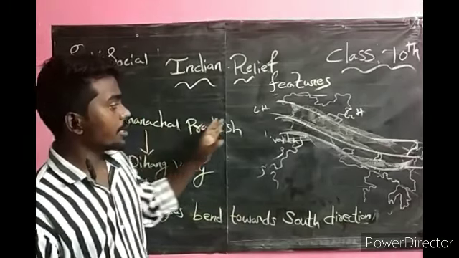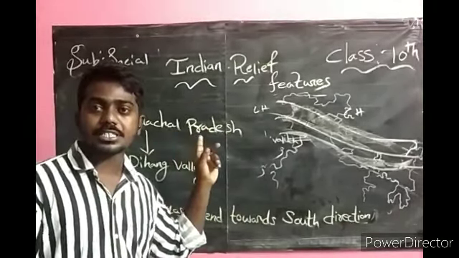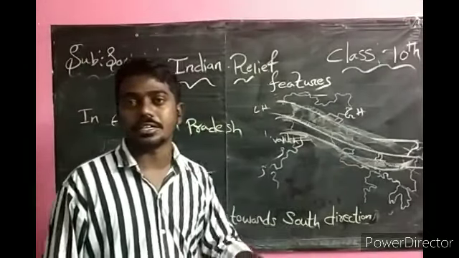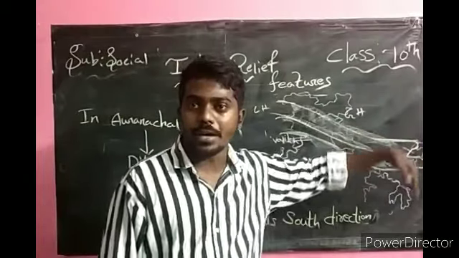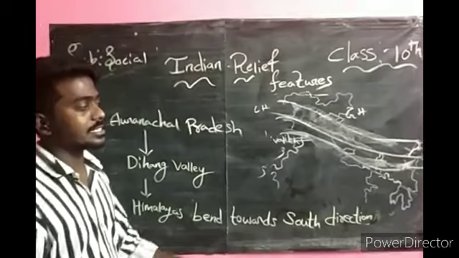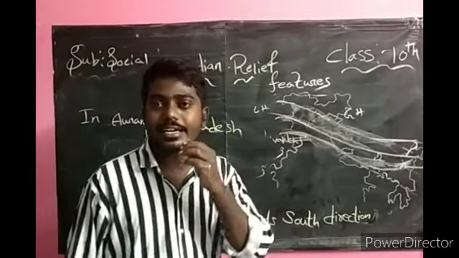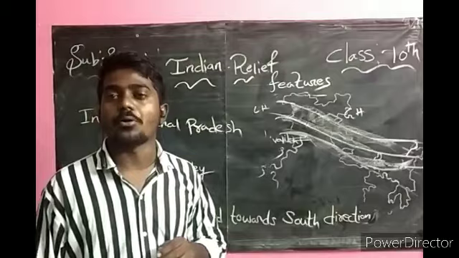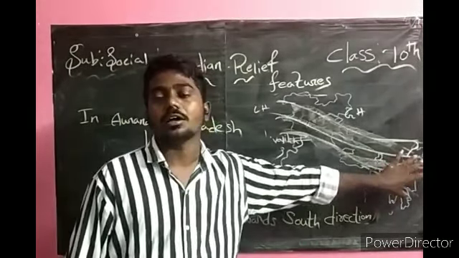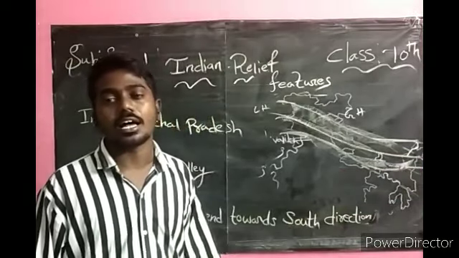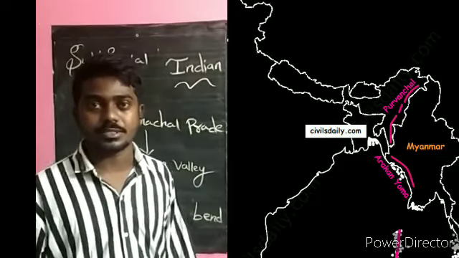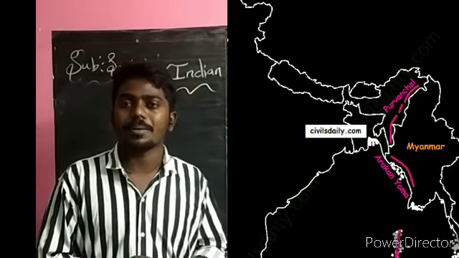Next, in Arunachal Pradesh, in the Dihang Valley, the Himalayas take a hairpin bend towards the south direction and act as the eastern boundary of our India, running through the northeastern states. That division is called Purvanchal Hills, also called Patkai, Naga Hills, Manipur Hills. We covered the topic of the Himalayas.